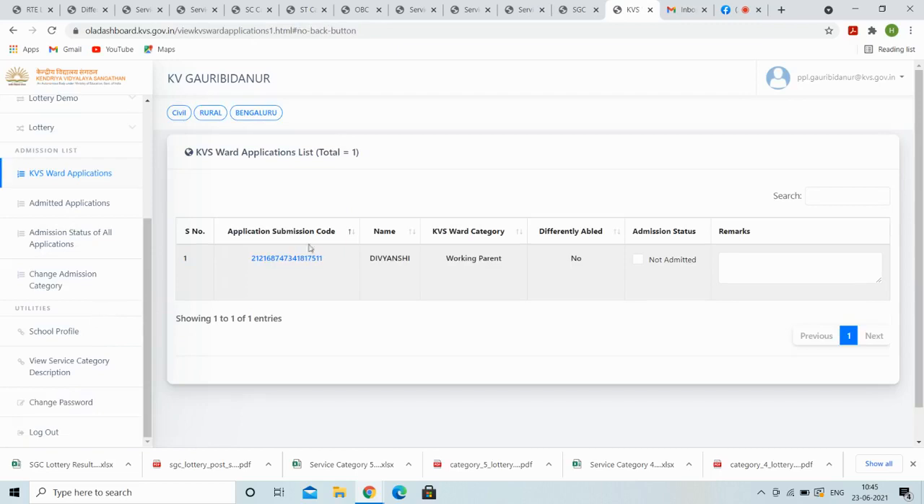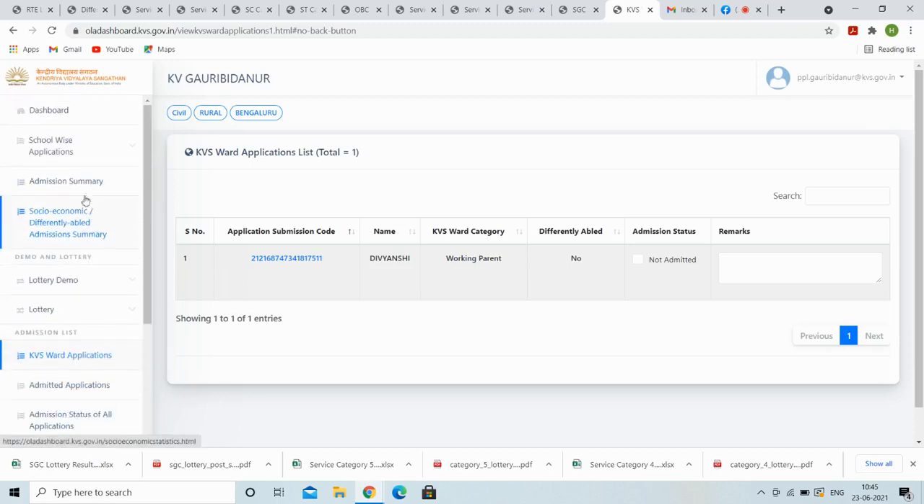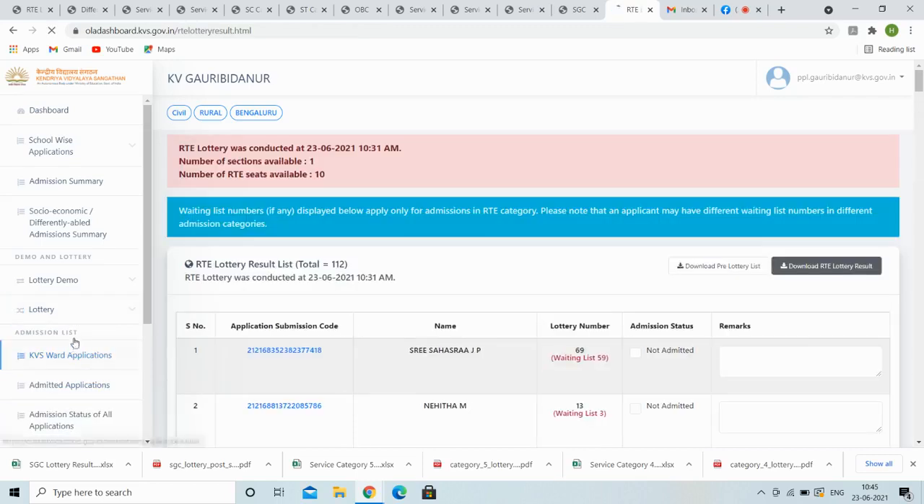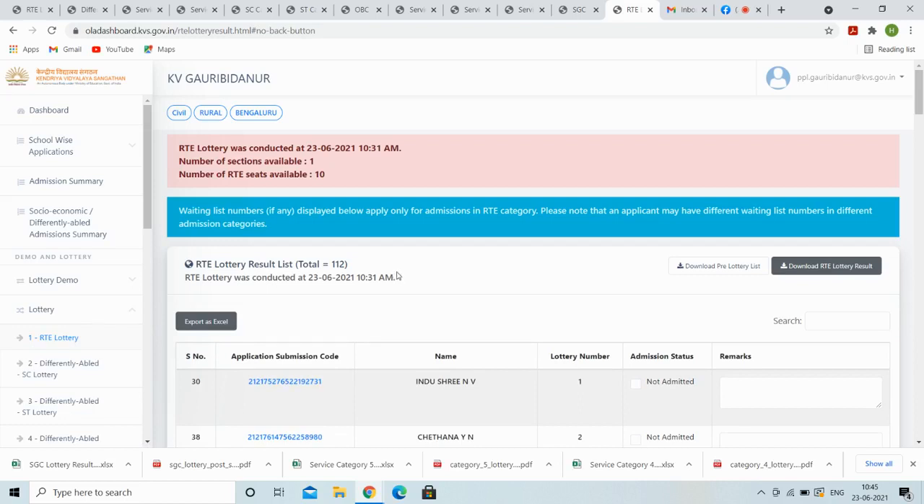Now we are going for KVS forward application in which one student has applied. So the whole lottery process is over. You all may see the result. Lottery nahi hai sir uska. You all can see the result after the signature of Honorable Deputy Commissioner on our website.